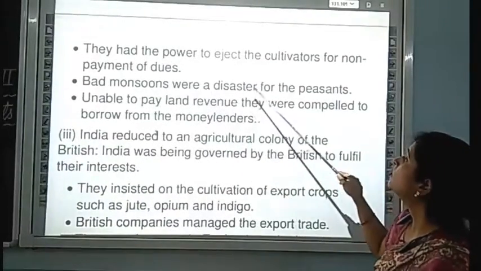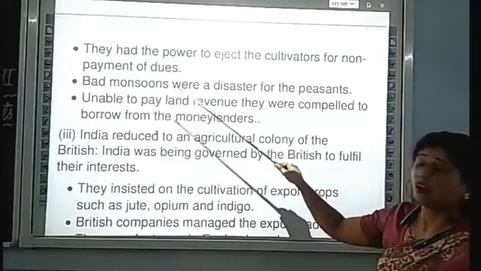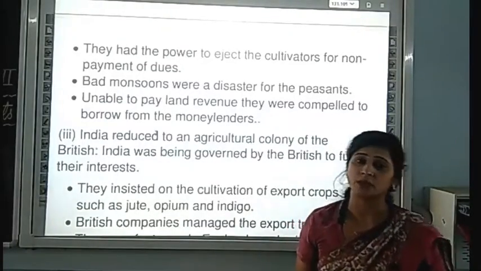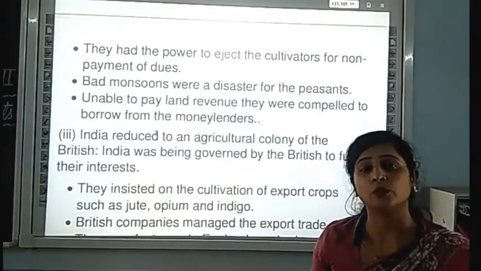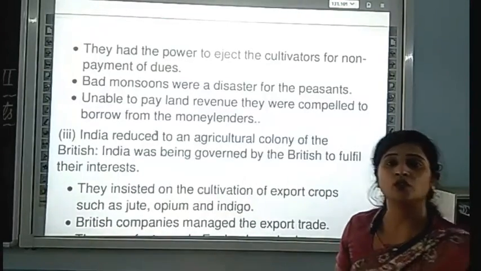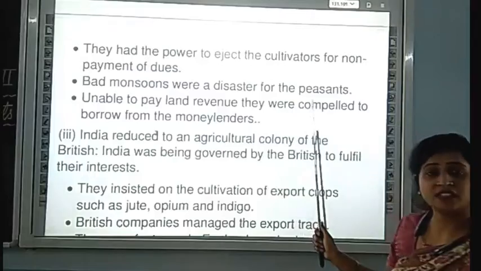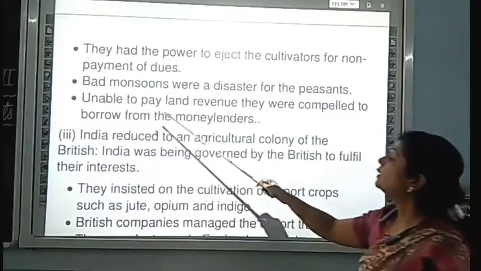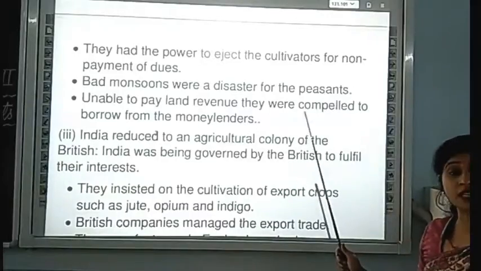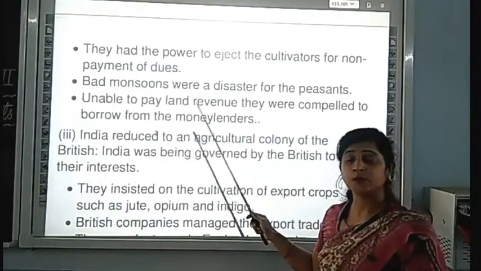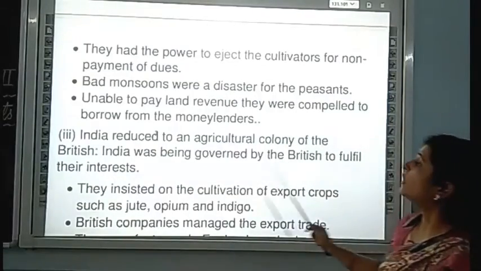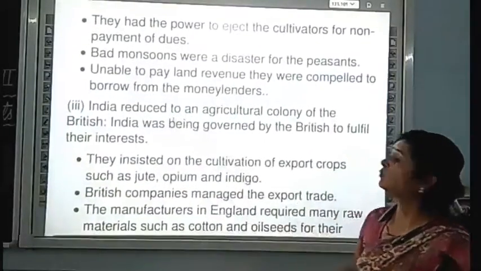Bad monsoon was a disaster for the peasants, because the Indian monsoon was the main reason for the growing crop. So if the monsoon was bad, that is a disaster for the peasants, who were unable to pay the land revenue. वो अपनी land का tax ही नहीं कर पाते थे. They were compelled to borrow from the money lenders.